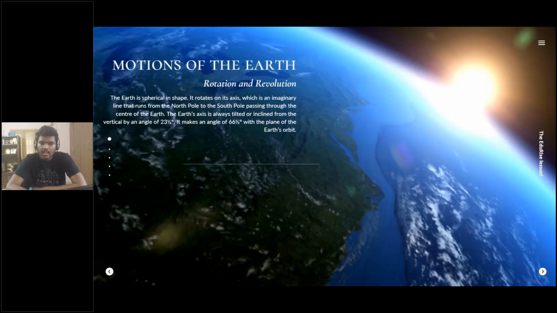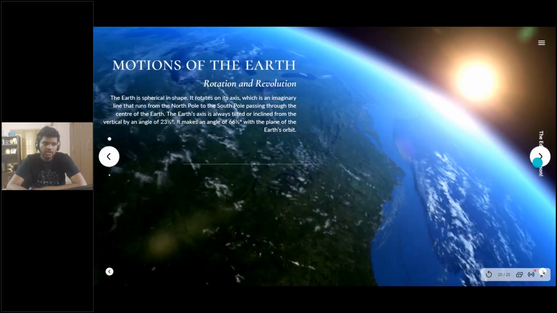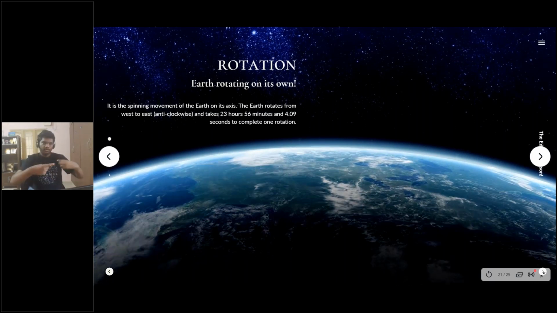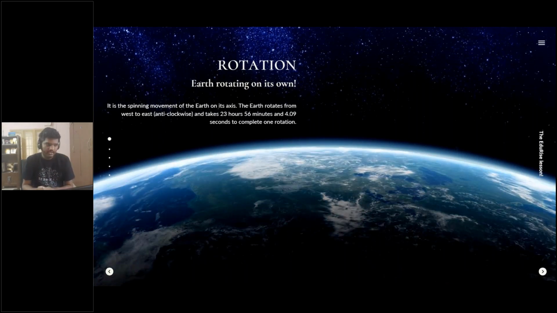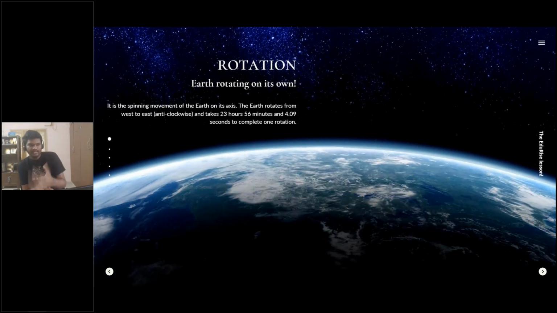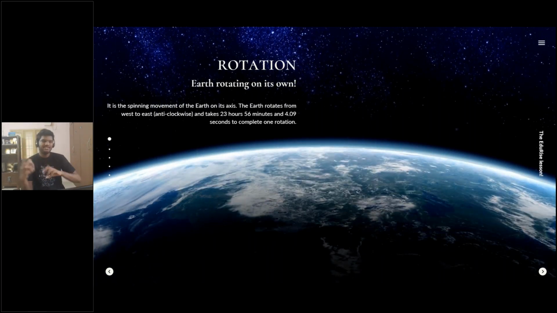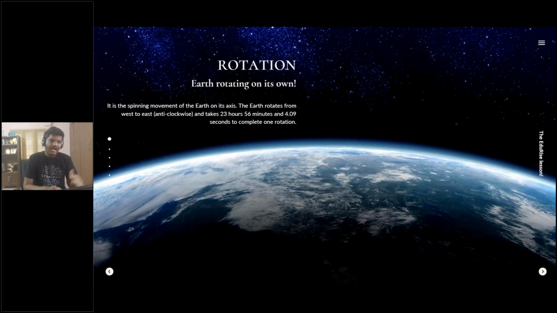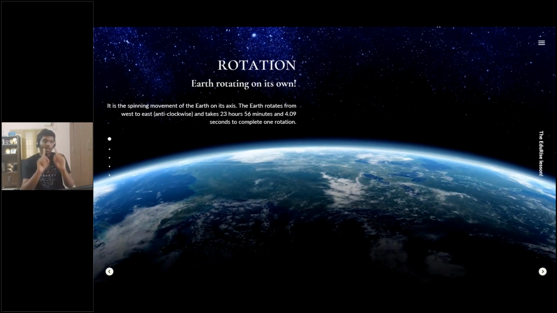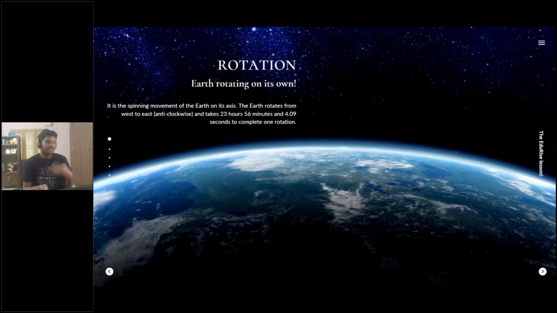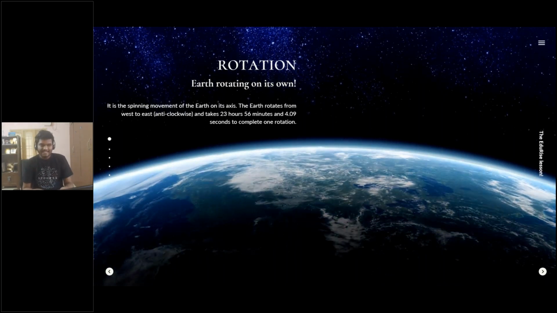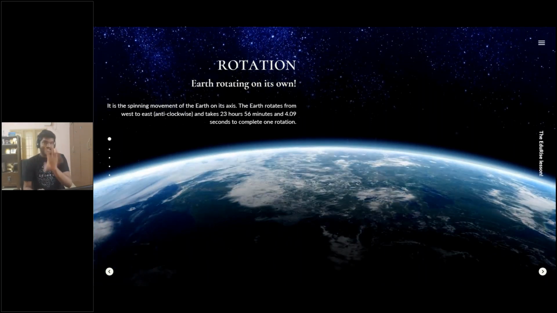So let's quickly look at the rotation of the Earth. First of all, please understand that the Earth is rotating on its own. I mean, it's also revolving around the sun, but it's also rotating. This is a spinning movement of the Earth on its axis, which is tilted 23.5 degrees. The Earth rotates from west to east, which is anti-clockwise, and takes 23 hours, 56 minutes, and 4.09 seconds to complete one single rotation, which is called a day, right? A day is almost around 24 hours. But this is the time that it takes to rotate once, which is a day, right?